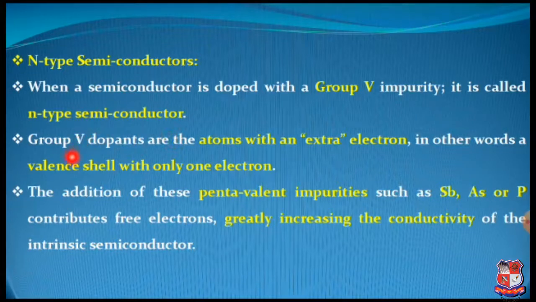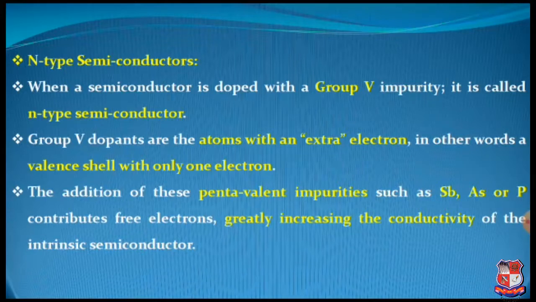So, group 5 dopants are the atoms with an extra electron, in other words, a valence shell with only one extra electron. The addition of these pentavalent impurities, either you can say group 5 impurities or pentavalent impurities, such as antimony, arsenic or phosphorus, contributes free electrons, greatly increasing the conductivity of the intrinsic semiconductors.